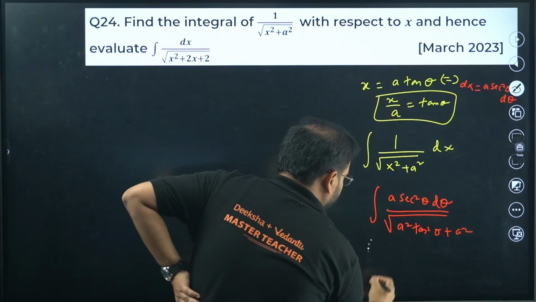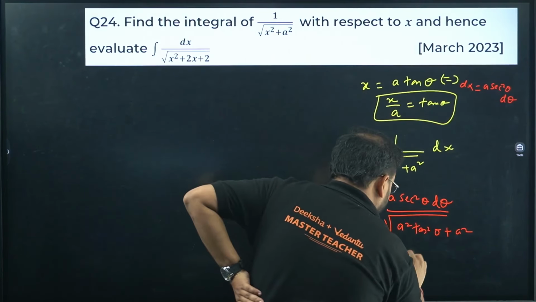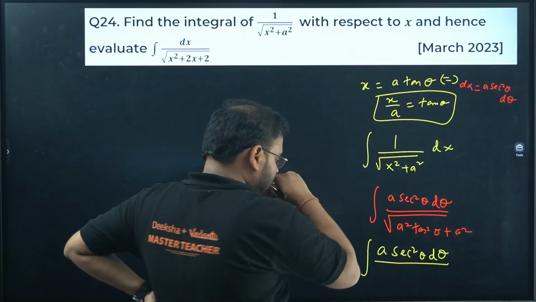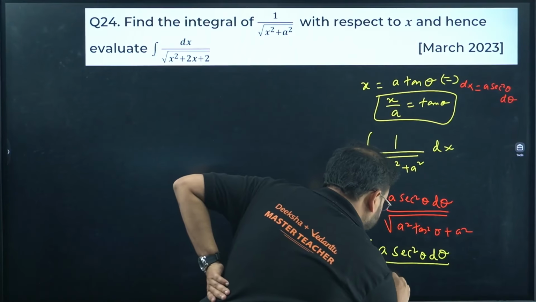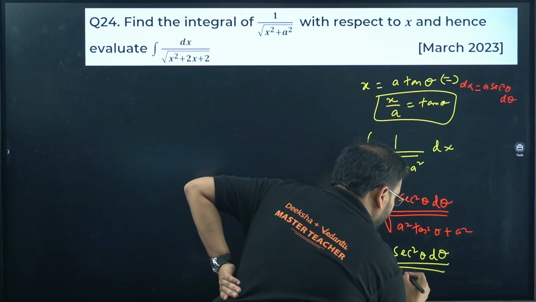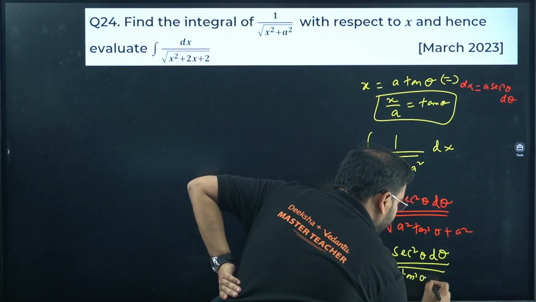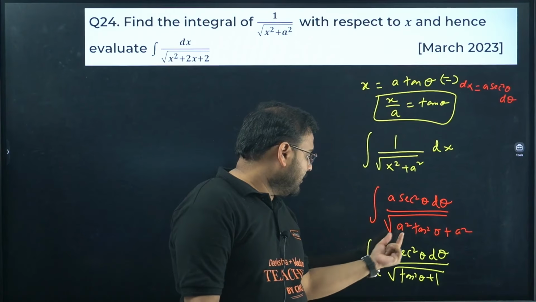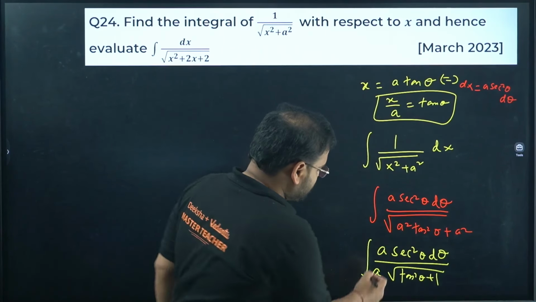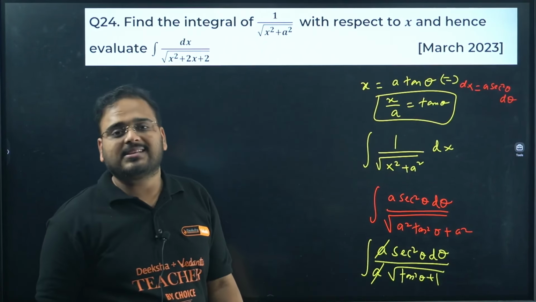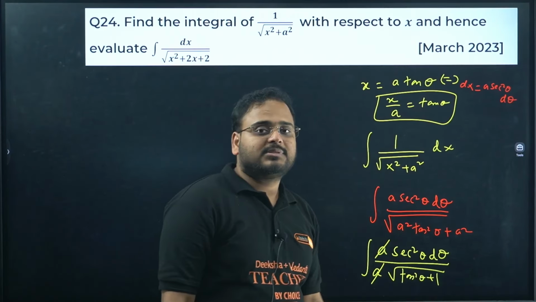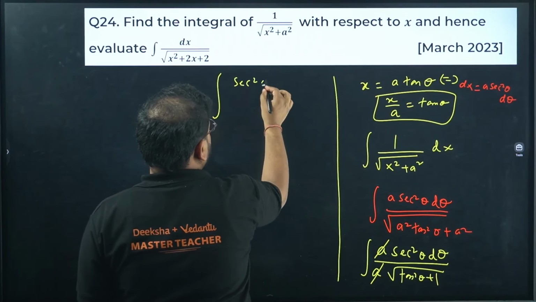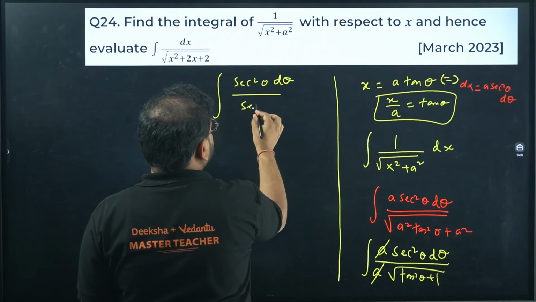Check. So I can take a square common, keeping this as it is. I'll take a square common and outside the root, I'll end up with a outside, and I have over here tan square theta plus 1. Correct? Check carefully. I have taken a square out as common, so it comes out of the root as a. Tan square plus 1 is what? Sec square. Continue. So the integration is now sec square theta d theta divided by sec theta.